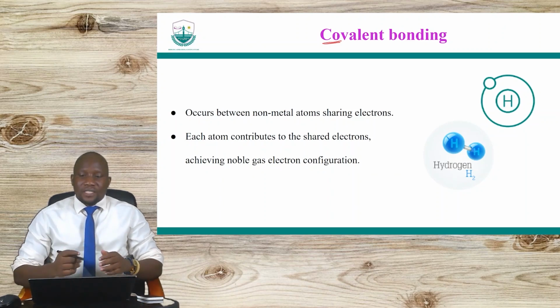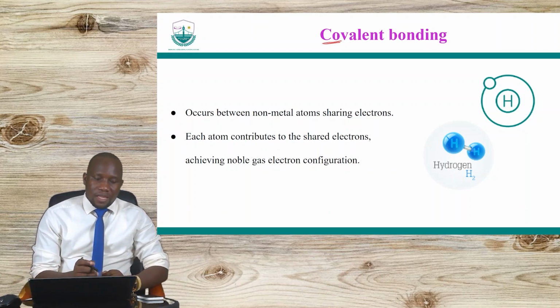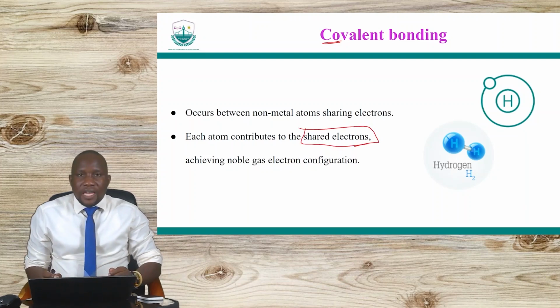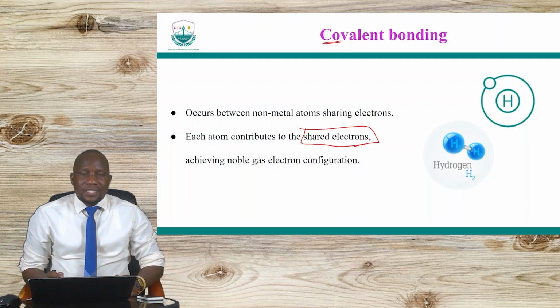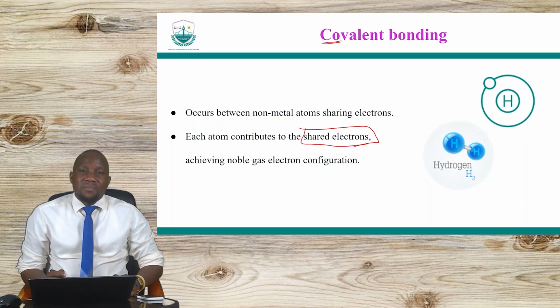The atoms contribute, so that's why we say they share electrons. This happens between non-metal atoms. So the bonds formed between non-metals are called covalent bonds. Each atom contributes.